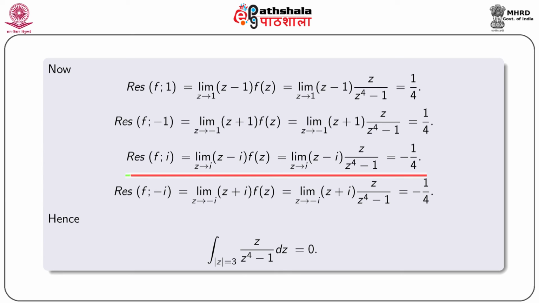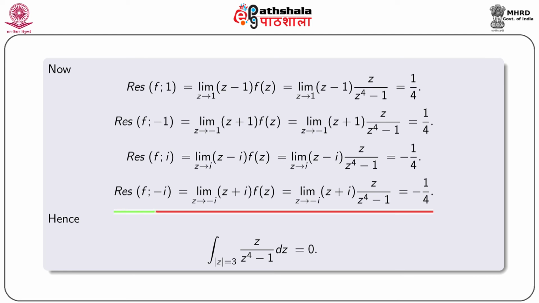Residue of f at i equal to limit z tends to i of (z minus i) into z by (z to the power 4 minus 1), which gives on simple calculation the value minus 1 by 4. Also, residue of f at minus i is similarly minus 1 by 4. Therefore, we obtain integral over mod z equal to 3 of z by (z to the power 4 minus 1) dz is equal to 0.